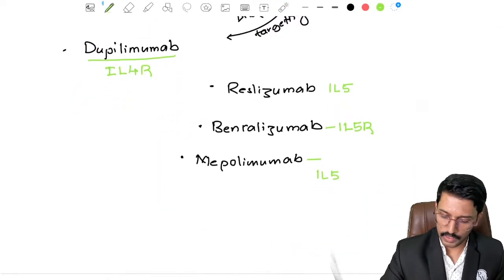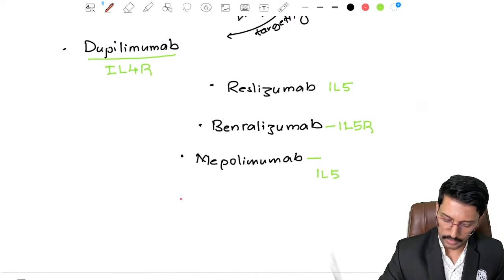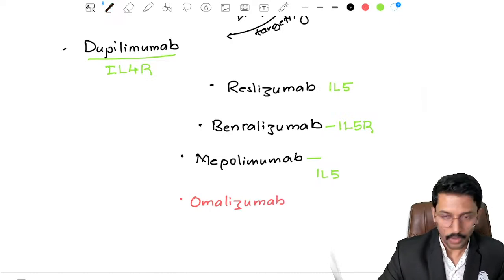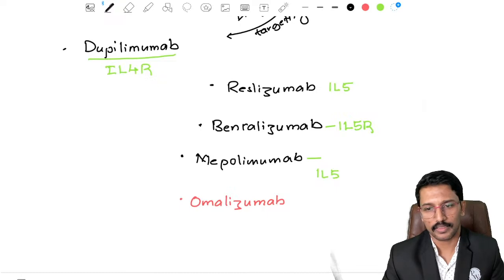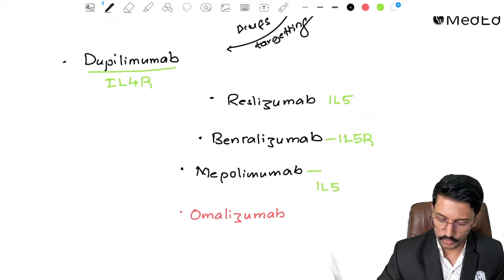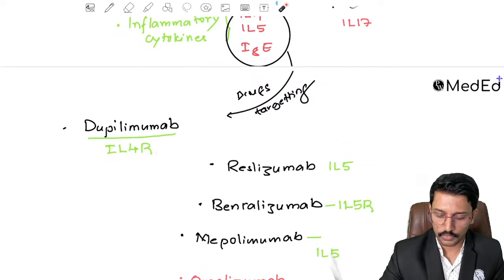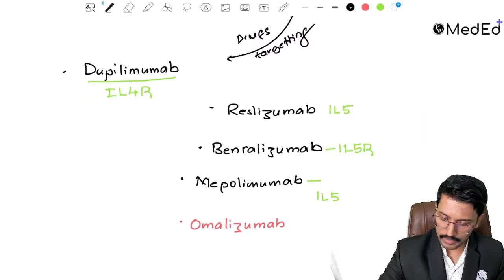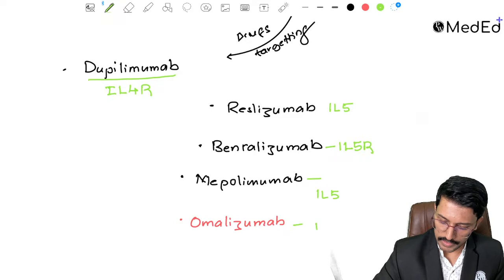Okay, now there is one last drug to be added here, and that is omalizumab, which is not targeting an interleukin, rather it is targeting an immunoglobulin, right? Which immunoglobulin is involved in the pathogenesis of type 2 asthma? IgE, right? So omalizumab is an anti-IgE monoclonal antibody.